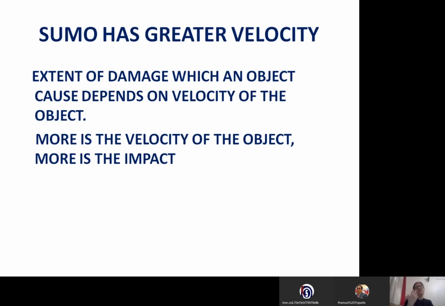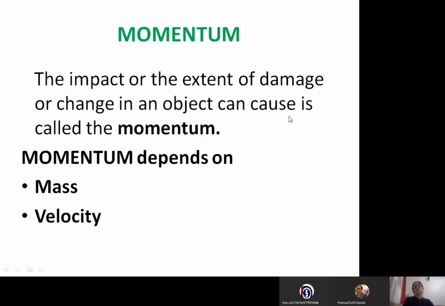So he tried another trick. He came running from a distance, increased his velocity. When he increased the velocity, then he was able to break the door. It means impact also depends on the velocity, right? This impact, or the extent of damage or change an object can cause, is called momentum. So momentum is basically the impact of the mass and the velocity of the object that is causing change in another object.